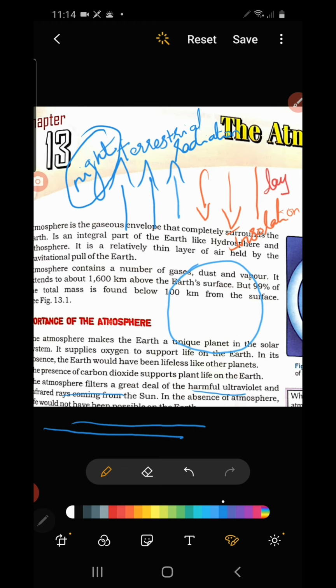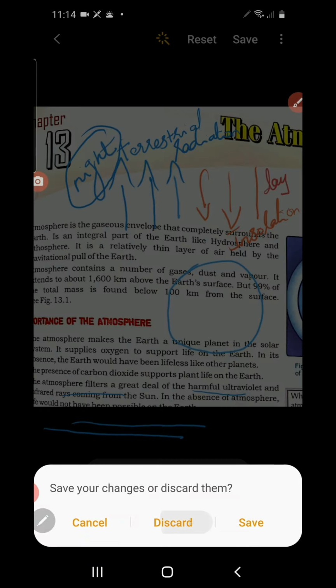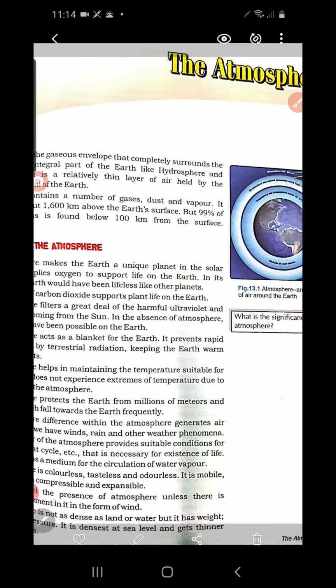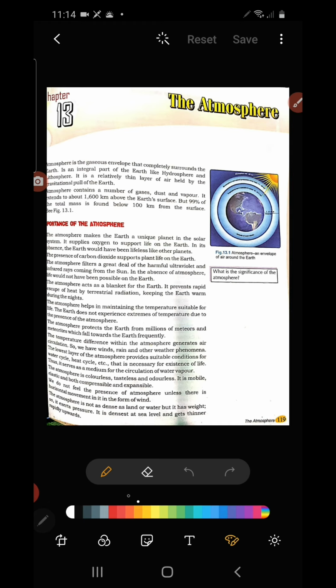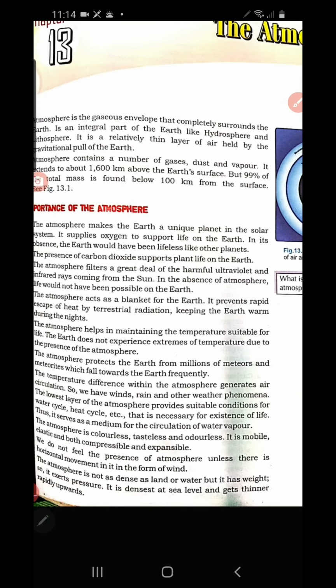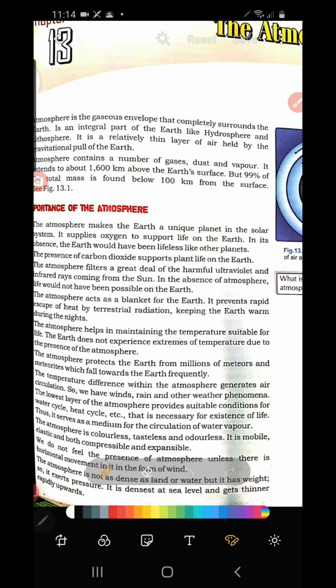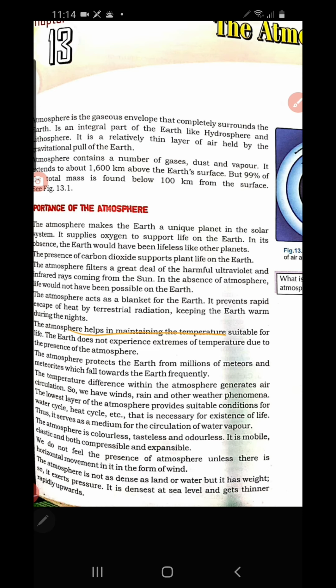So the heat energy is sent back to space by different layers of the atmosphere. That is why life is possible. So this is one point. Then another important point is that the atmosphere helps in maintaining a temperature suitable for life. The earth does not experience extremes of temperature due to the presence of the atmosphere.